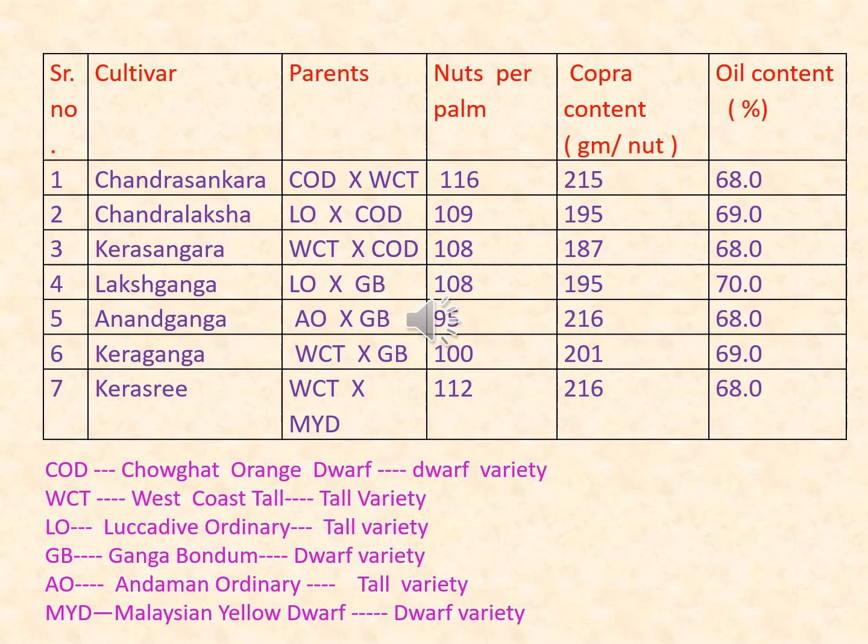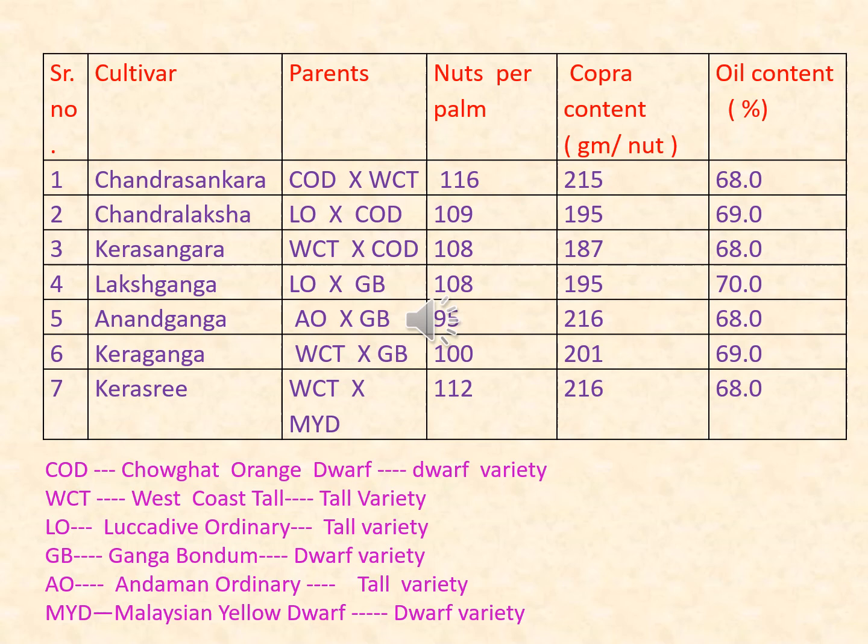Copra content is 250 grams per nut and oil content is 68%. Chandralaksha, it is the cross of Lakshadweep ordinary and Chowghat orange dwarf. Nuts per palm is 109. Copra content is 195 grams per nut and oil content is 69%.